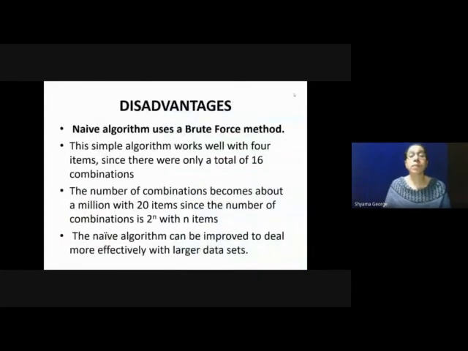This is the simplest algorithm for finding association rules. It uses a brute force method. This works well with 4 items, where there were only a total of 16 combinations. The number of combinations becomes about a million with 20 items, since the number of combinations is 2 raised to n with n items. So the naive algorithm can be improved to deal more effectively with large data sets.